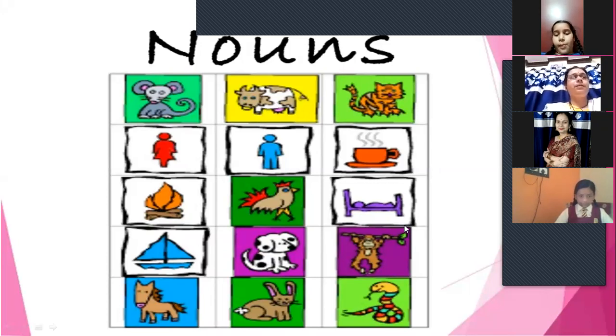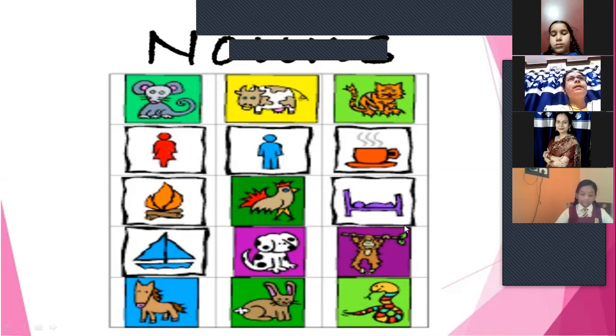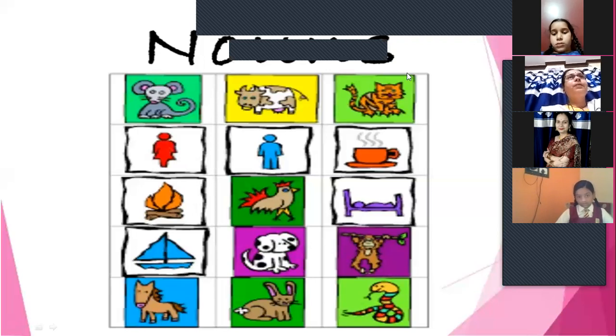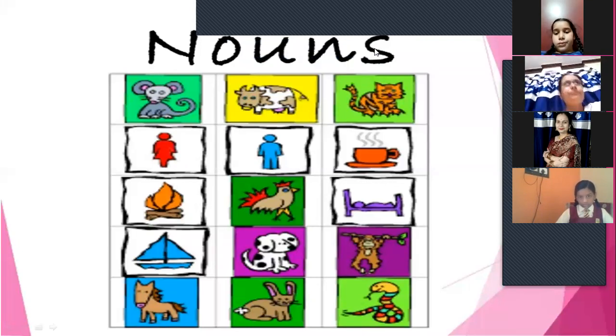Don't speak in between. So, as I have told you, and you have also given me the answer, what is a noun? A noun is a name of a person, place, animal, or thing. So, there are basically four different types of noun which we are going to study over here. Though there are many, countable and uncountable also, but that we are going to study later on. Here we are going to study the four different types of nouns.